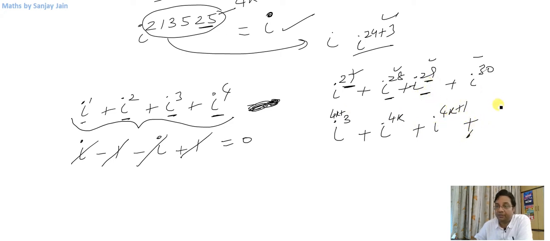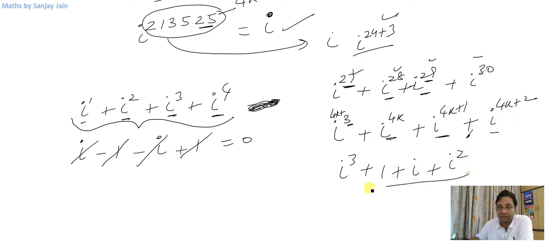If I divide this number by 4, it will give me remainder 1. This is 4k plus 2 type. So I can write this as iota cubed, this as 1, this is iota, and this is iota squared. And we just saw that this will give you 0, because this is minus iota, so it will be cancelled with this.